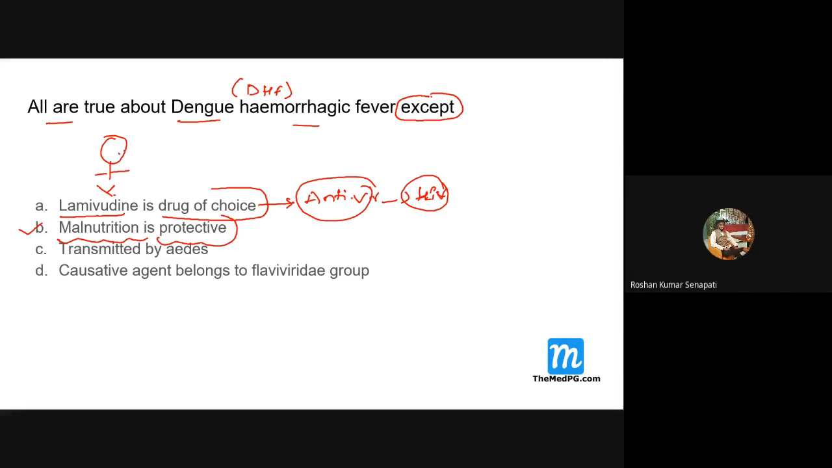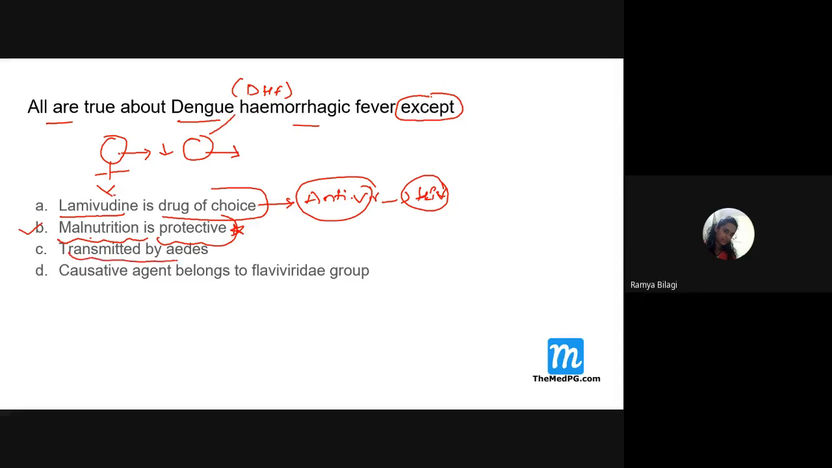This child, deficiency of protein. A deficiency of protein, then what happens? Definitely the immune fighting capacity, or immunity, will be less. Then there will be less defense mechanism, so fewer inflammatory reactions will be there. So a malnourished child, or malnutrition, is one way protective to the individual from dengue fever.